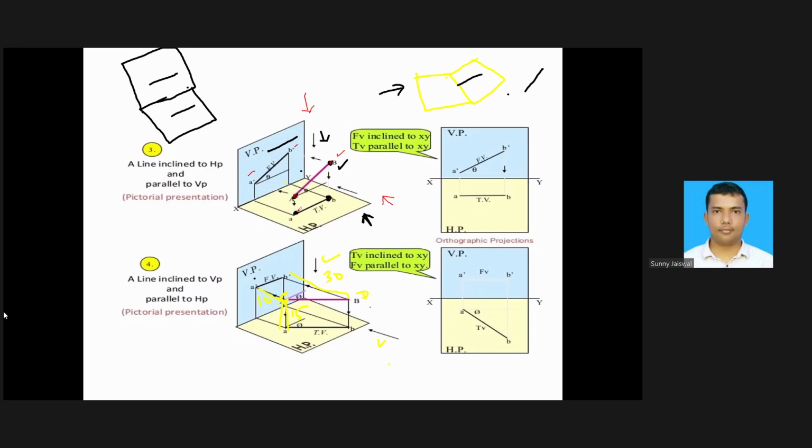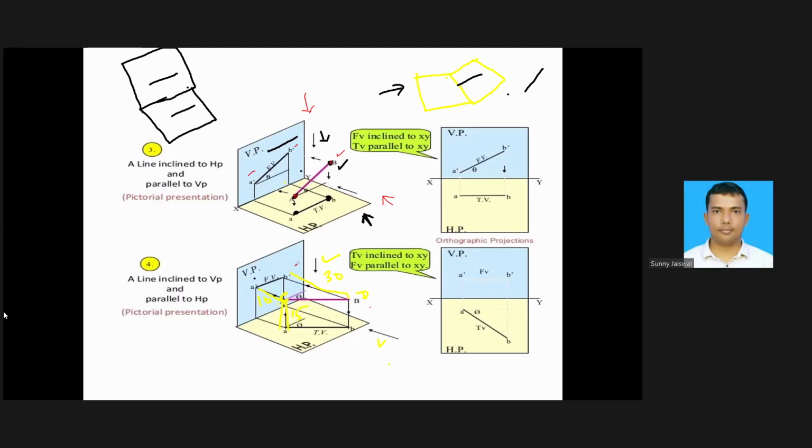Can you tell me the length in the front view? In the front view, when looking from this side, the length of the projection will be equal to the original length of the line. But when looking from the top, you will get another length that is different from the original length, or you can say it will be shorter than the original length, right? So that is called apparent length. This projected length is called apparent length.